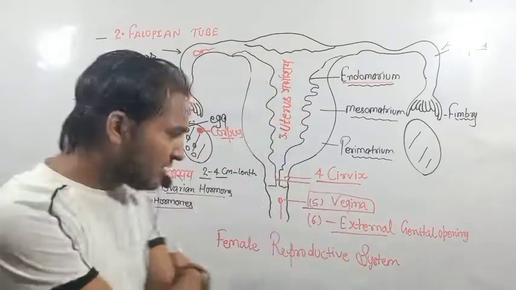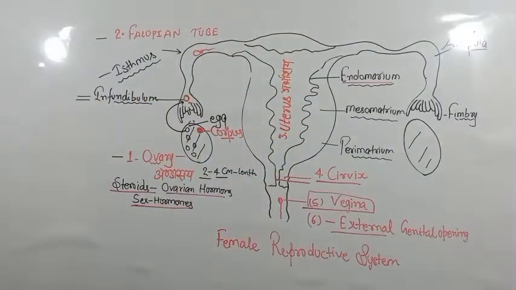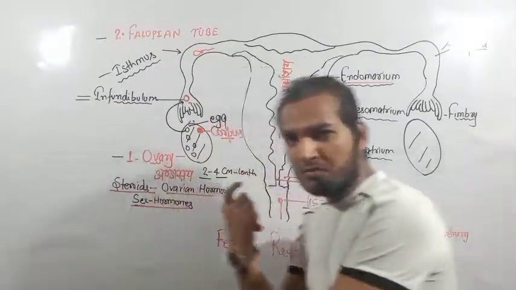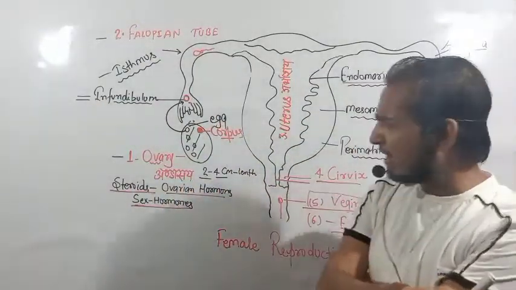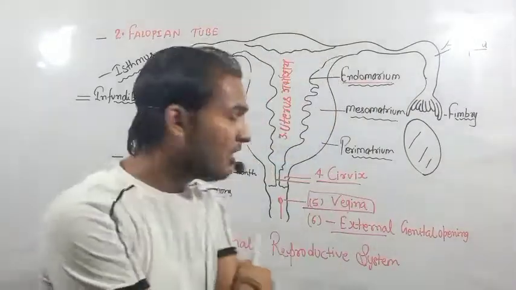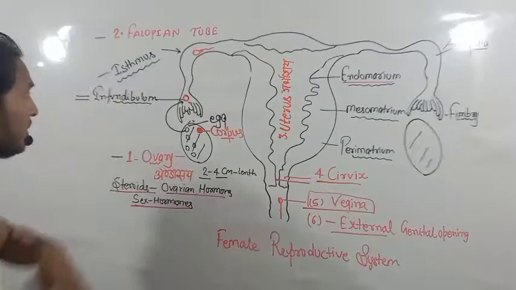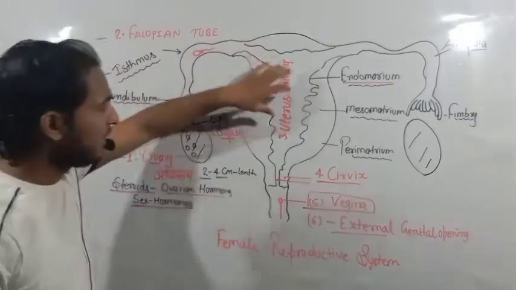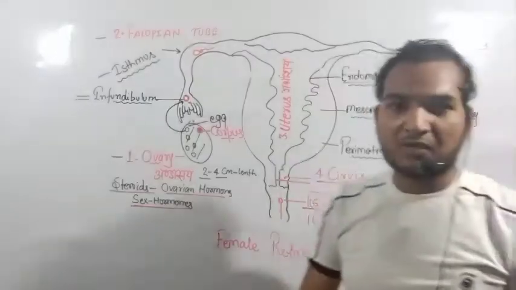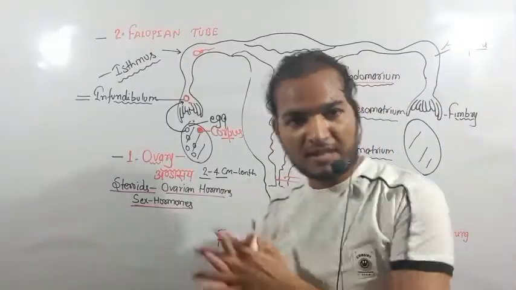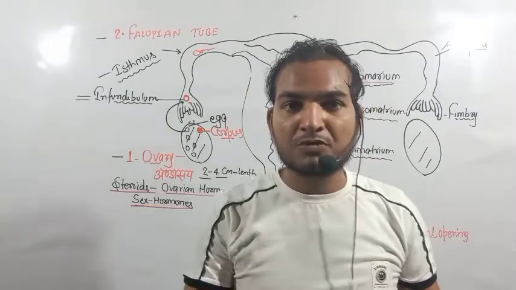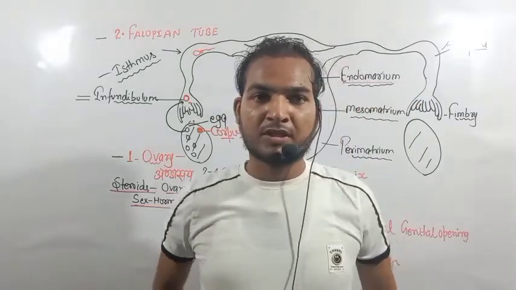Okay, the female reproductive system has mainly five portions. What are the five portions of the female reproductive system?